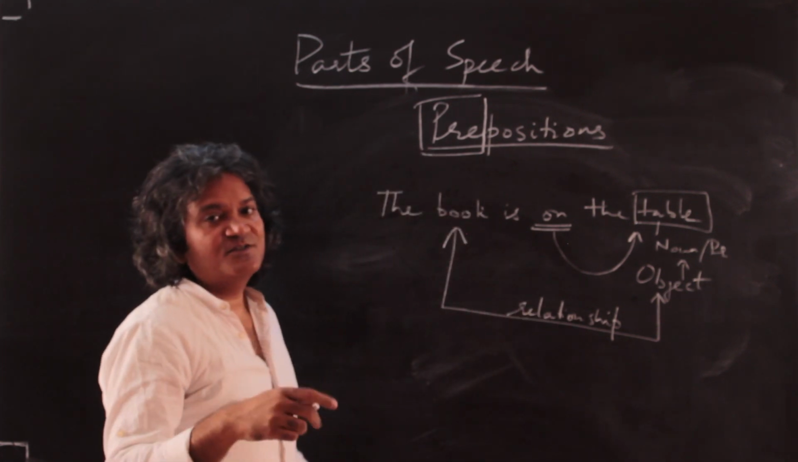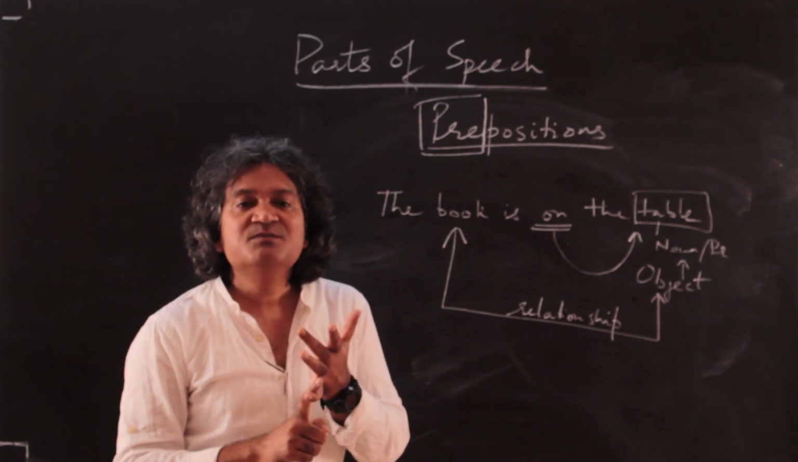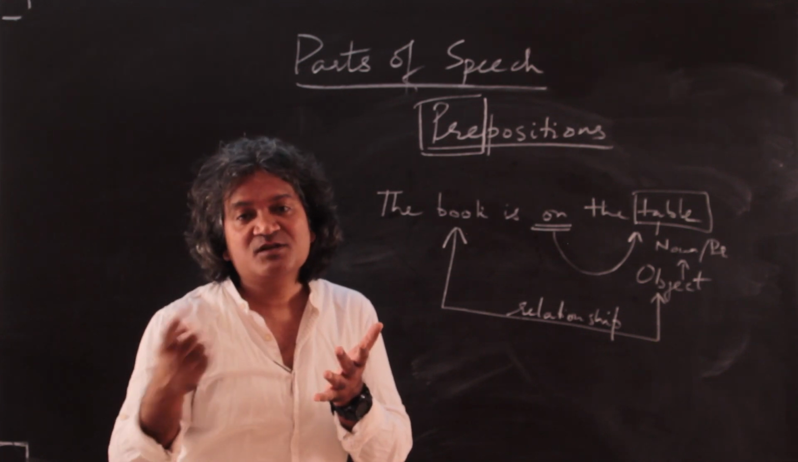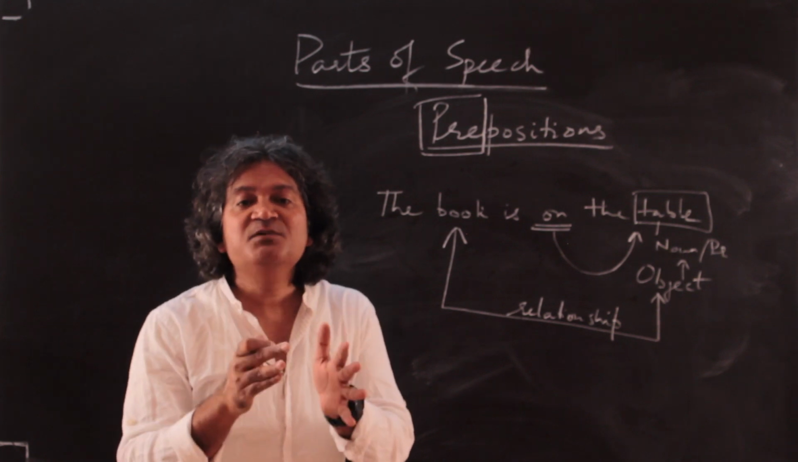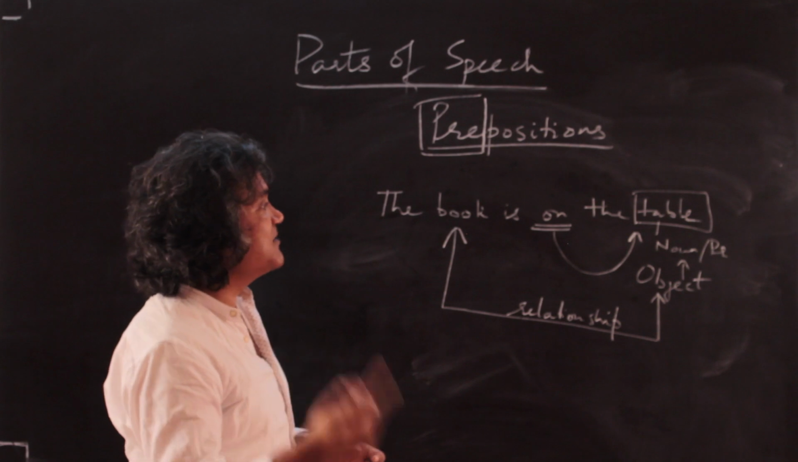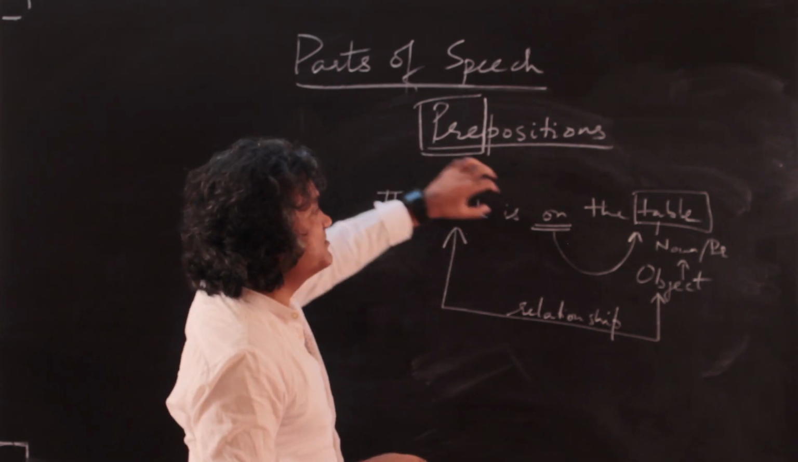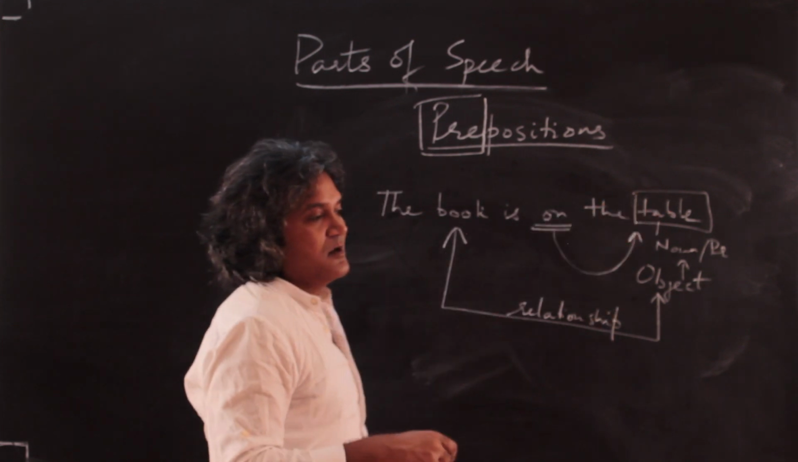So let's define a preposition. Prepositions are those tiny little words which are usually placed before a noun or a pronoun, which is known as their object, and they tell me the relationship between their object and something else in the sentence. Okay, now let's come to the usually part, meaning they're usually placed before a noun or a pronoun.